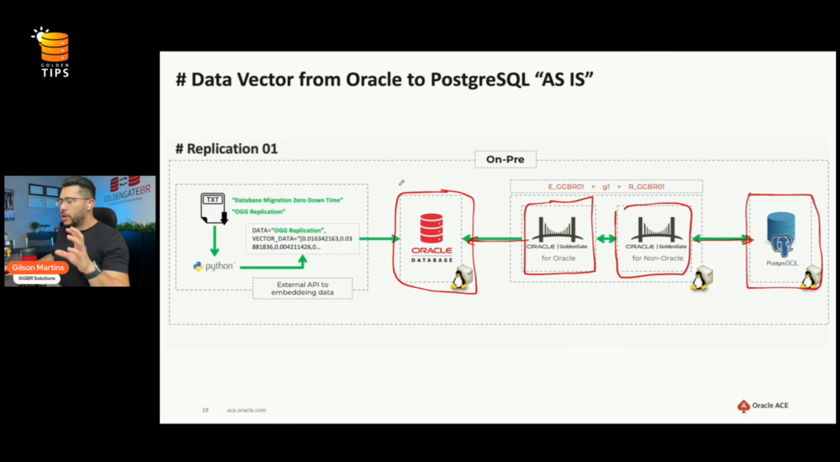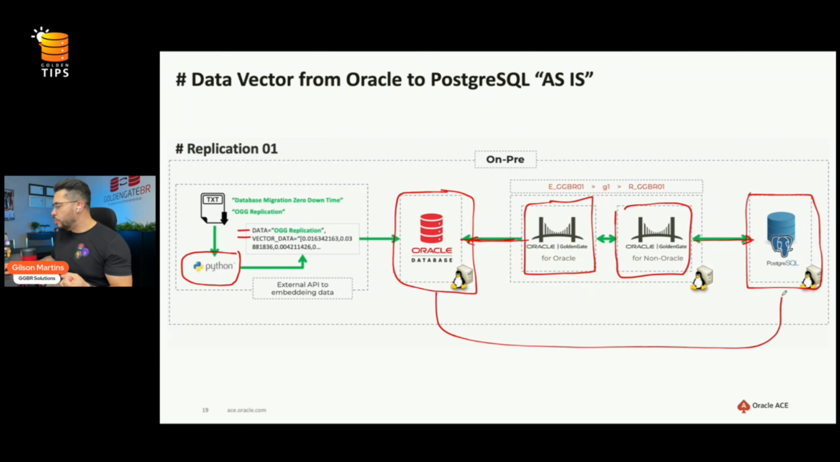On the source side, we have an application which I created here in Python, just for demonstration, that is inserting text data and vector data into the Oracle database. After the data is inserted through this application, through this API in a vector data format, Oracle GoldenGate captures this information and delivers it to the Postgres. So we can replicate data vector as is from the source database to the target database.